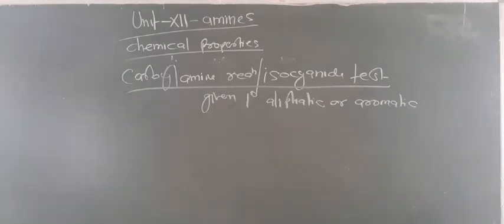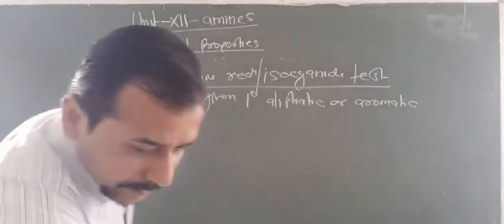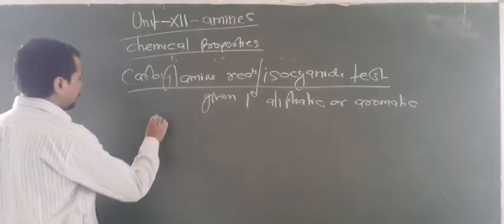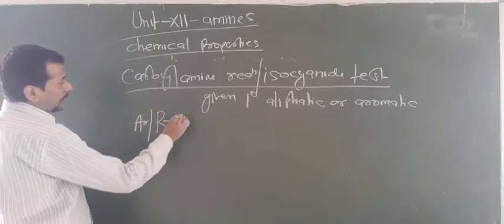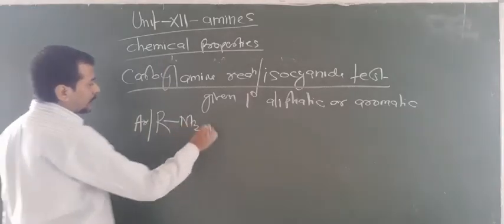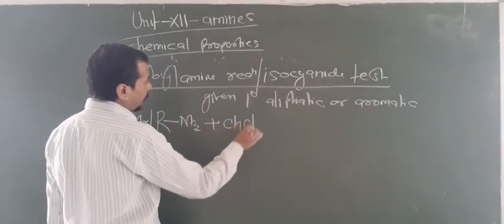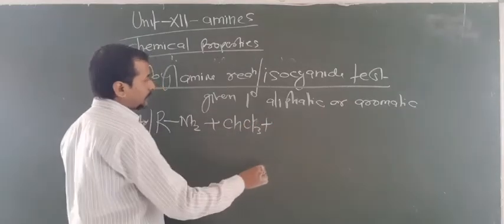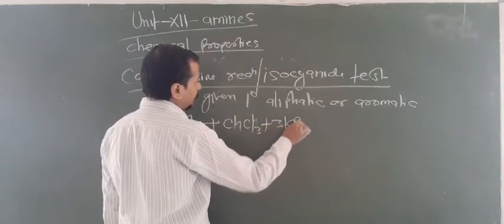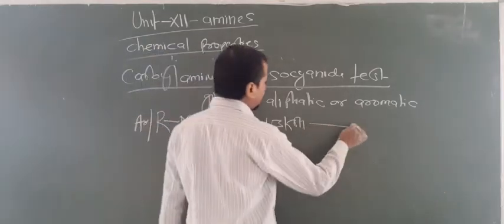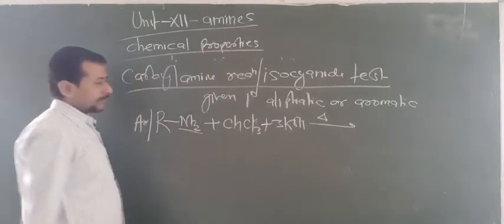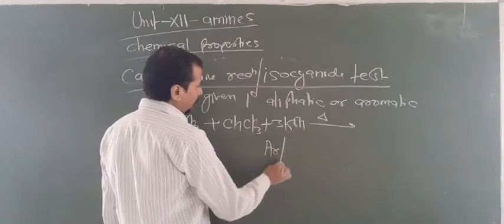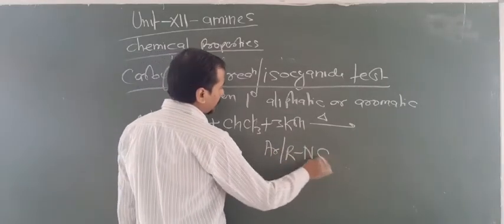So look at what happens here. We have taken 1 degree amines, which may contain Ar-NH2 or R-NH2. Now it will react with chloroform in the presence of base KOH. Now heat them. What happens here? This part changes into NC. So now your answer will be Ar-NC and R-NC.